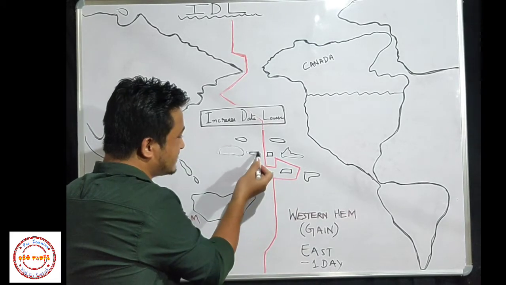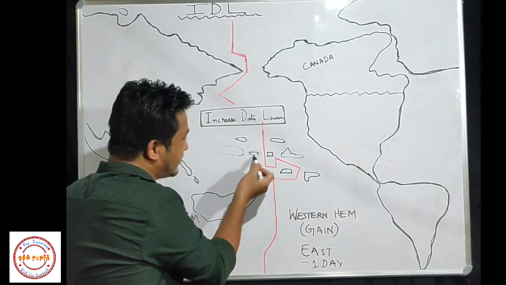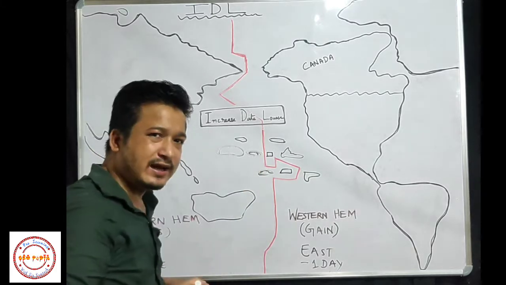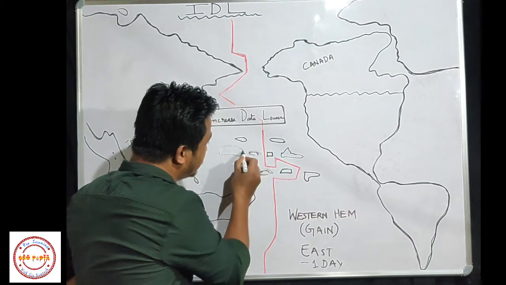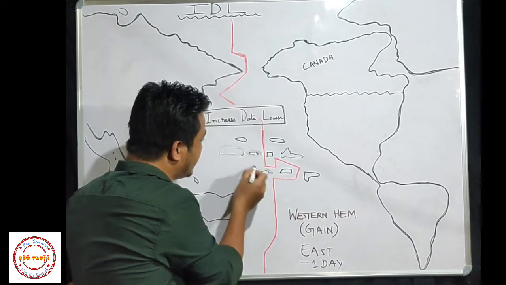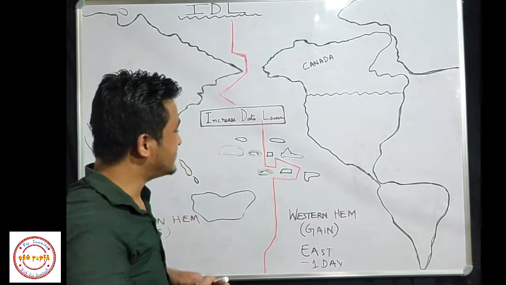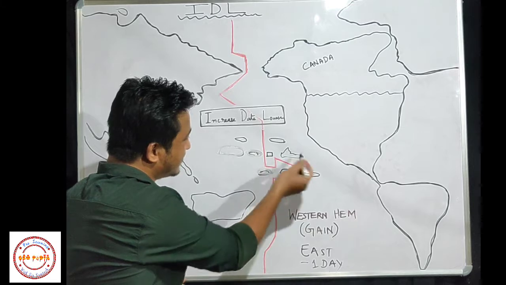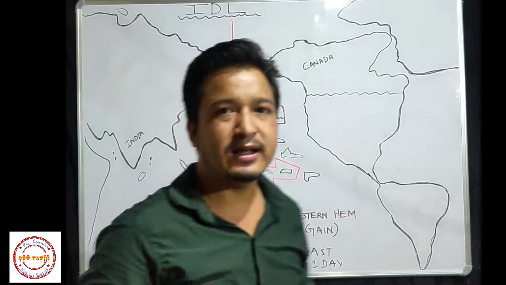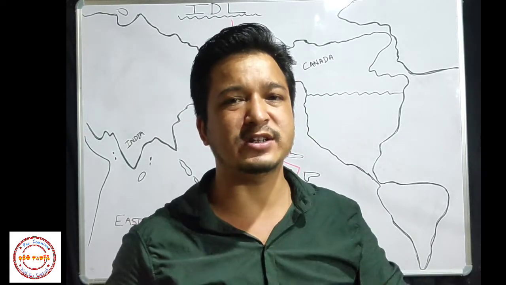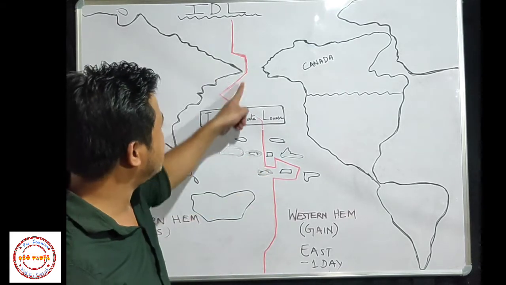So as I told you, this island wanted to keep the date of these islands. It means they are neighboring islands. They wanted to keep the same date as this island. So that's why this line gets deflected. And similarly here, other islands also wanted to keep their date the same as their neighboring countries. So that's why these lines are bent or zigzag. Okay, so this is the international date line.